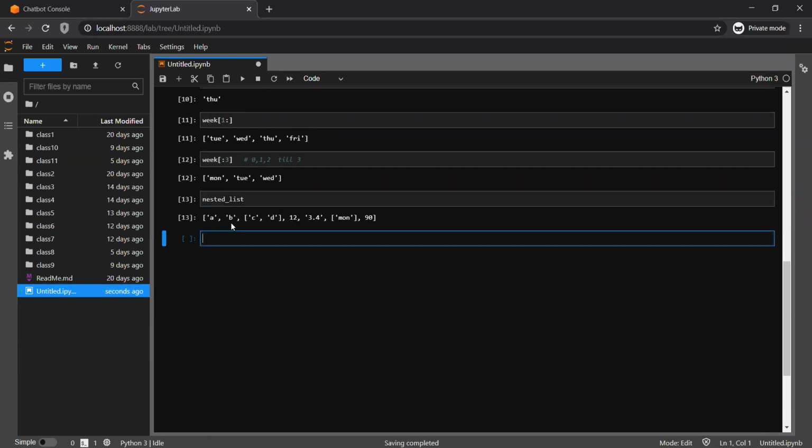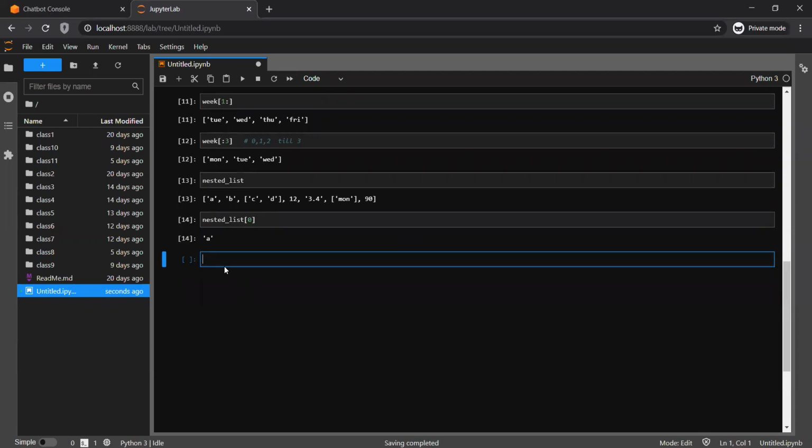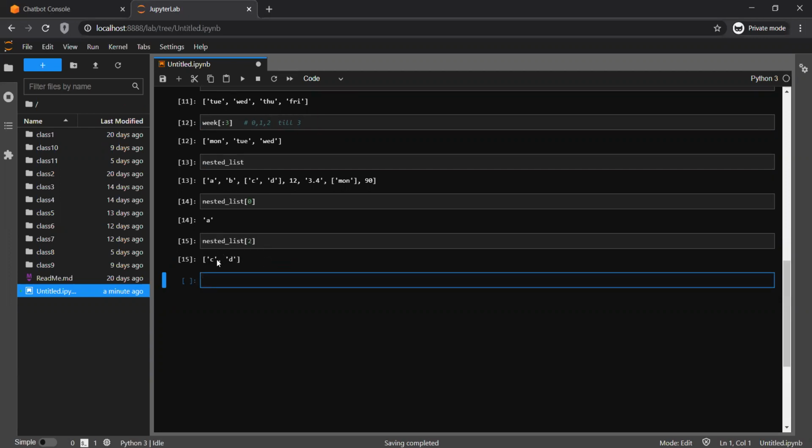Let's quickly check the nested list. If I ask for the very first element, that will obviously be index 0, that will be A. I'm fine with that. But let's say I wanted to access the element at the second index, so that will be 0 1 2. If I print this, it will return me a list, because in reality at index number 2, there is a list. Now I wanted to pick, suppose, one element from this. So you can do a nested list.